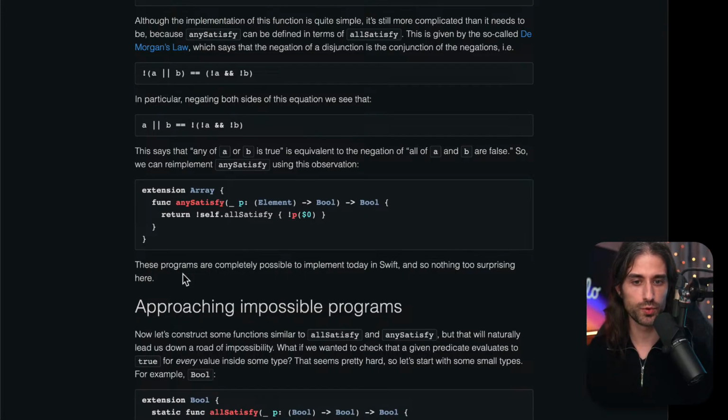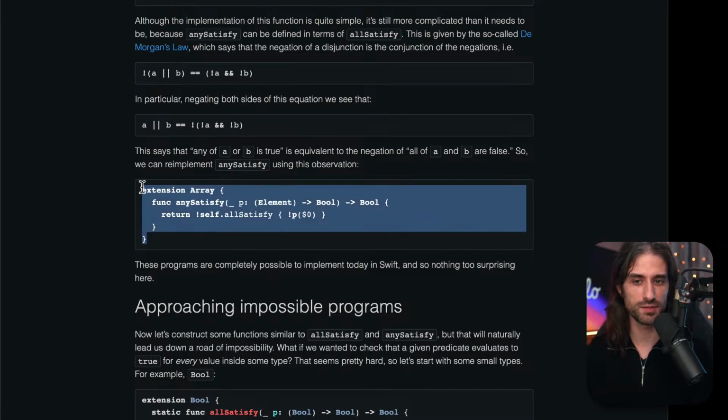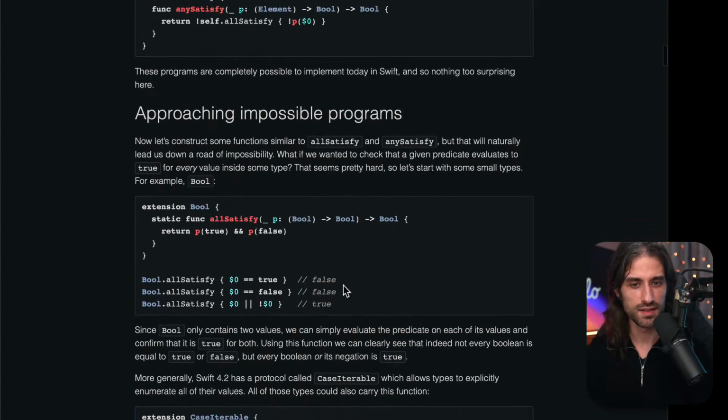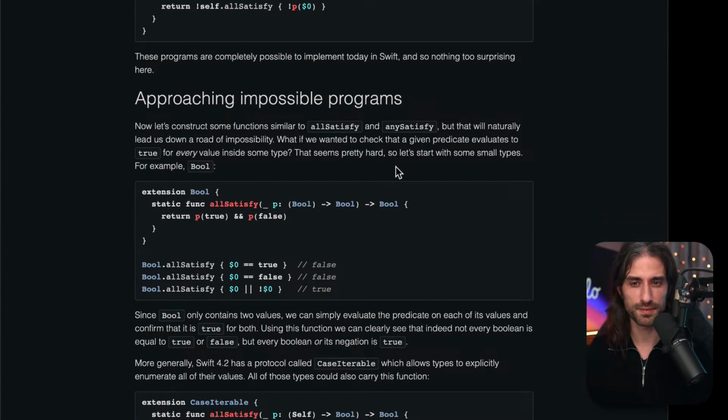So these programs are completely possible to implement today in Swift, and so there is nothing too surprising here. And the reason, maybe it talks about it in the article after, but the reason why it's possible to write these programs is because the array has a finite number of elements, and the keyword here being finite. Now let's start to approach impossible programs. So now let's construct some functions similar to allSatisfy and anySatisfy, but that will naturally lead us down a road of impossibility. What if we wanted to check that a given predicate evaluates to true for every value inside some type? That seems pretty hard, so let's start with some small types.